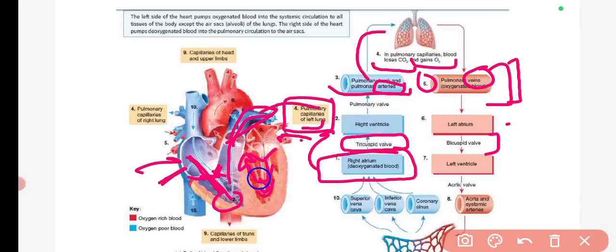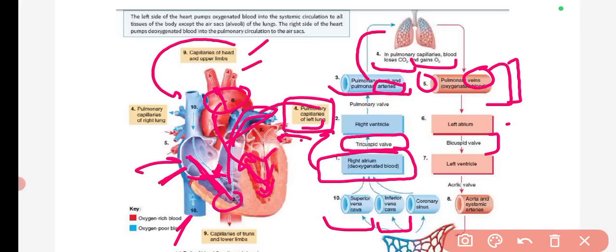So basically, the blood will move from here, and this is the eighth point, which is the aorta and systemic arteries. So this blood will go to the aorta and systemic arteries, and it will go to the capillaries of the head and upper limbs. Okay, now again the blood will move in the similar manner, and the blood will go to the 10th point. The 10th point is basically the vena cavas. Okay, so basically there are superior vena cavas and inferior vena cavas. So superior vena cavas are the upper one and inferior are the lower one.